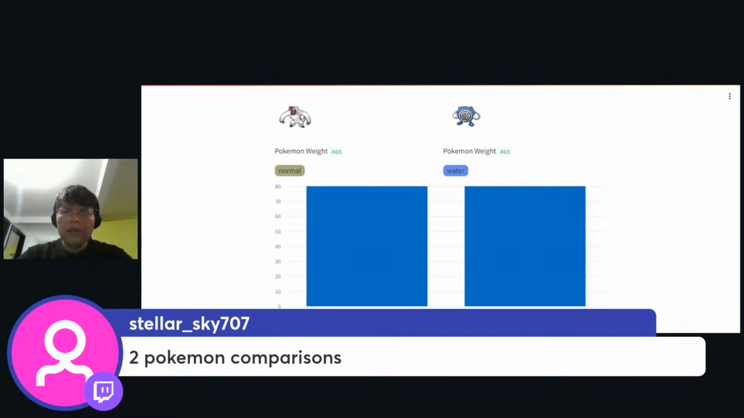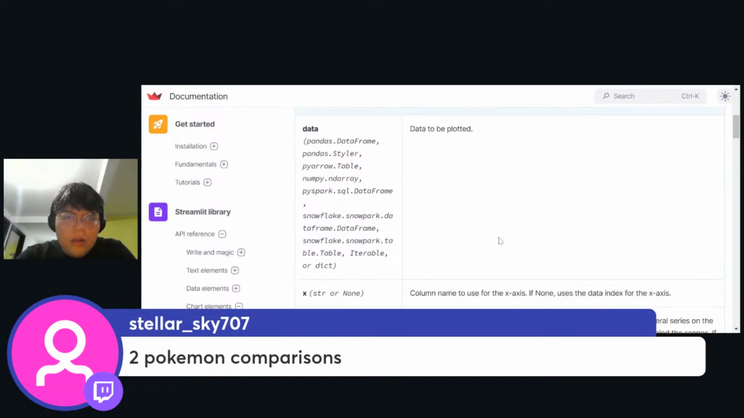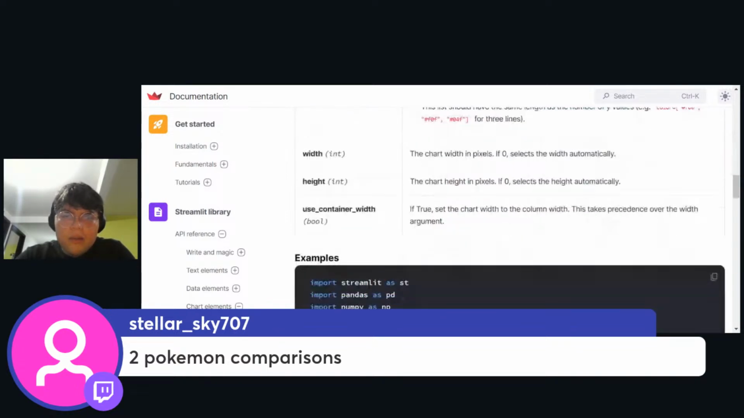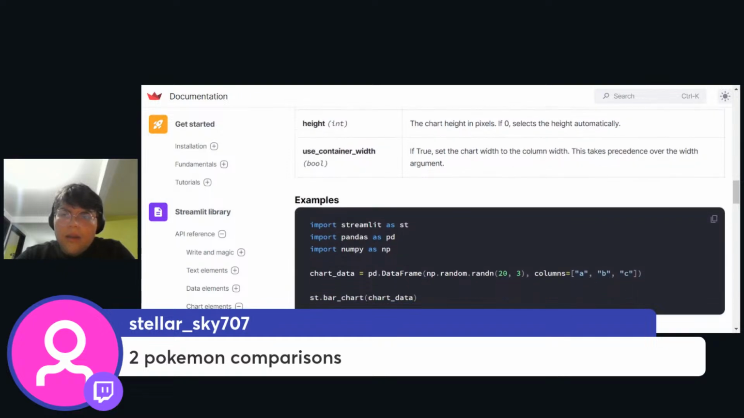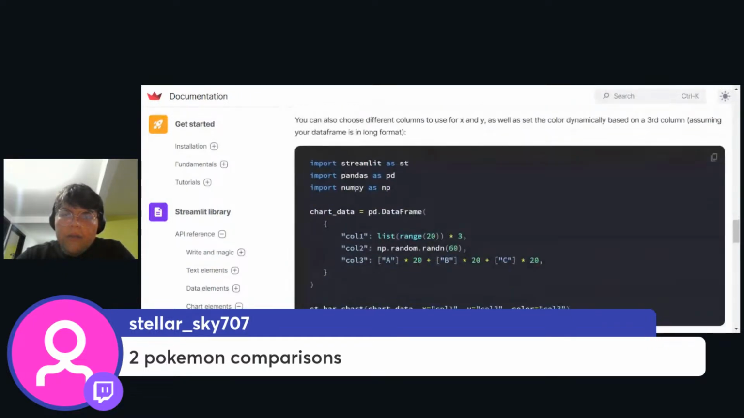Let me try to read the documentation again to see how to set the axis. The limit hi, 0 to user continue with true, so can read different columns used for x and y. Wait, why don't we just build a data frame for this, right? Column one, release range and random bar chart. So can we do that for Pokemon, just adding the Pokemon data?